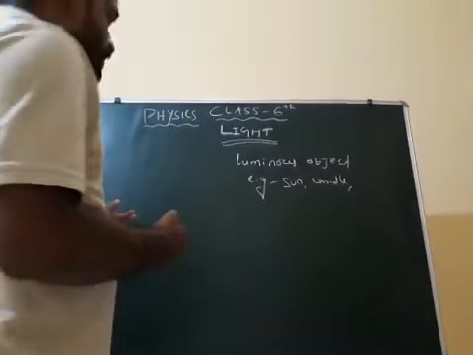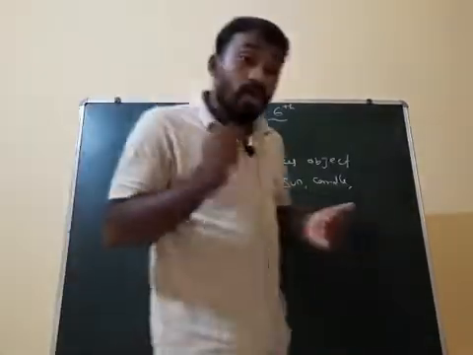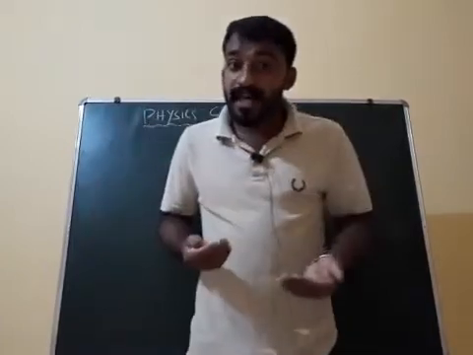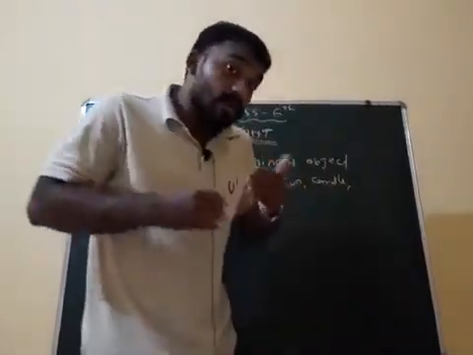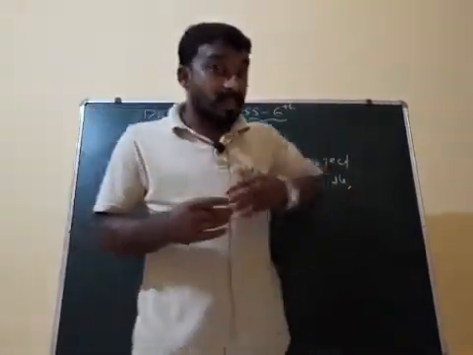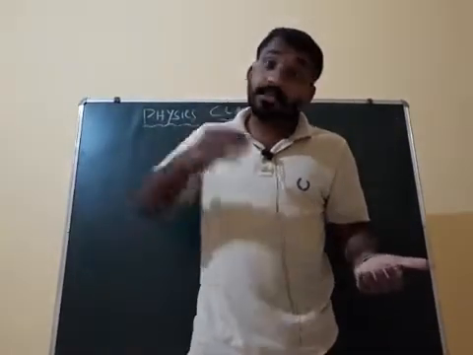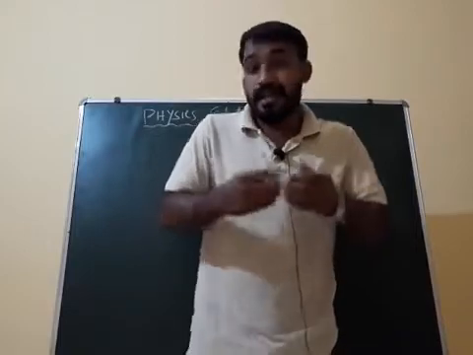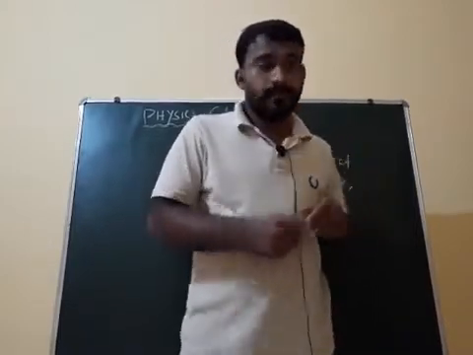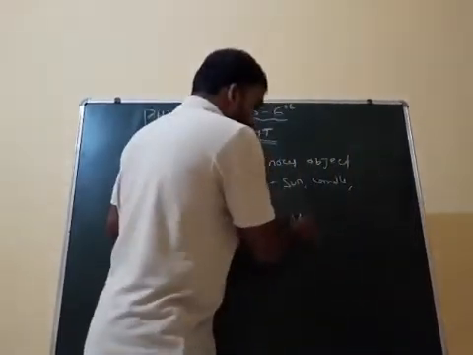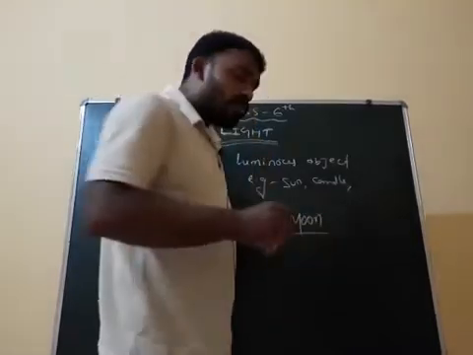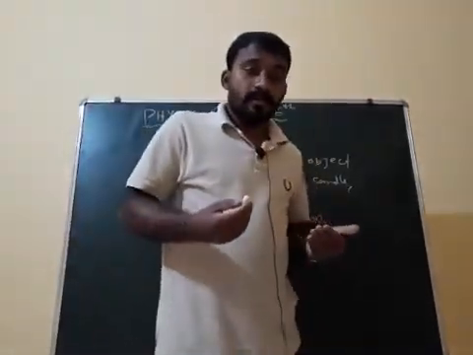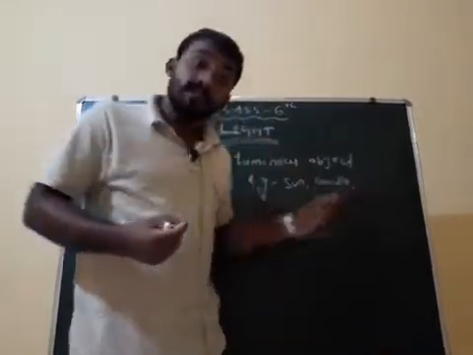Another one is the non-luminous object. The objects which do not produce light of their own but depend on others. For example, the moon. The moon does not produce its own light, but during night time the moon is glowing.